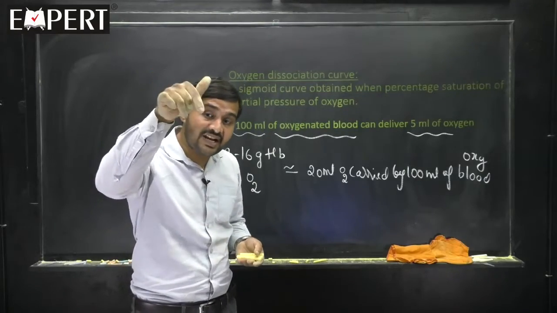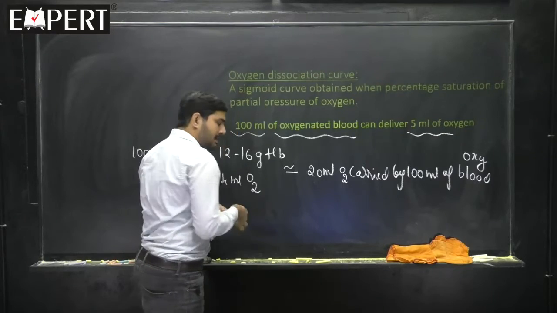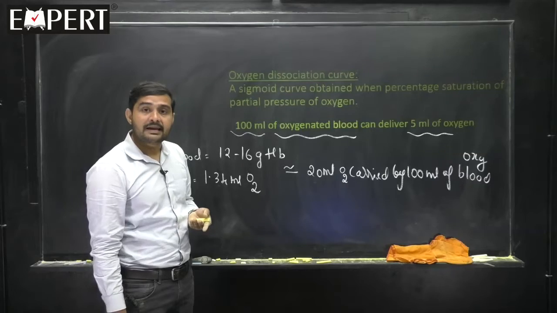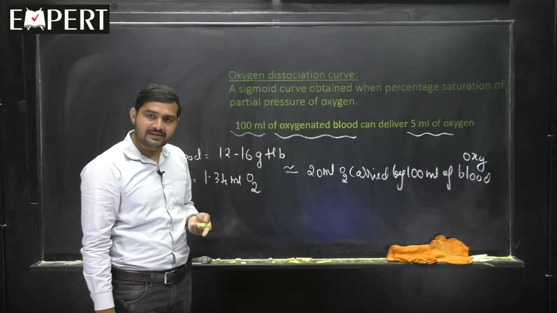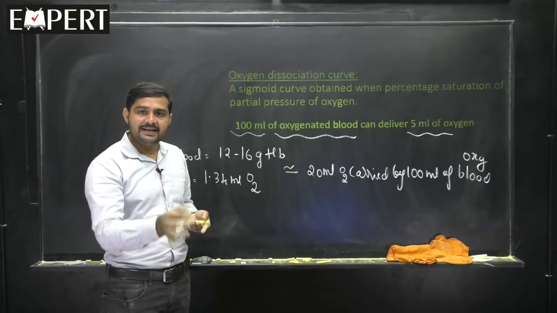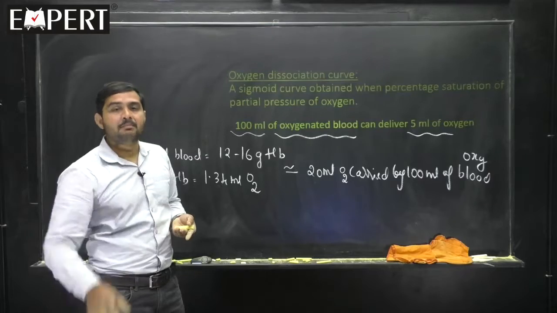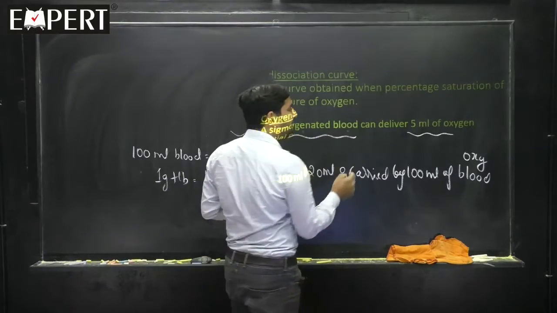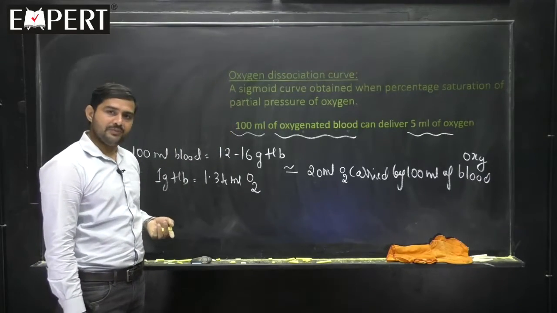In that strenuous condition, it can give 5 ml, 10 ml, 15 ml. 15 ml of oxygen can be given to tissue. Is the matter very clear? That means in a strenuous condition, it can give even up to 15 ml of oxygen. But generally, 100 ml of the oxy blood can deliver, means give, 5 ml of oxygen to tissue.